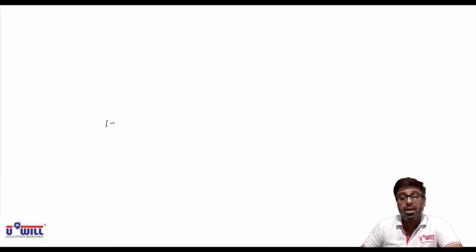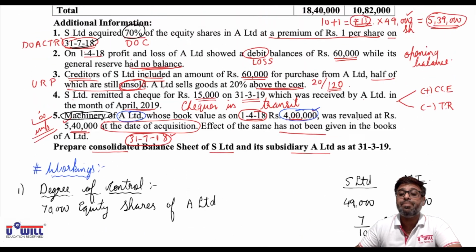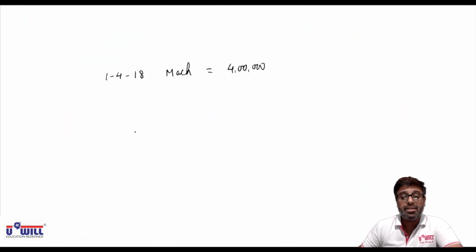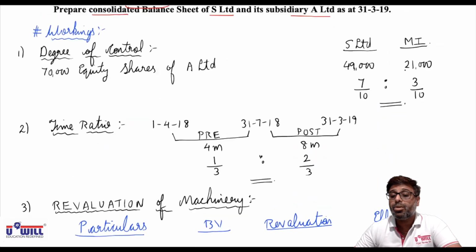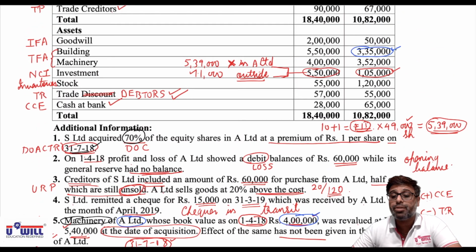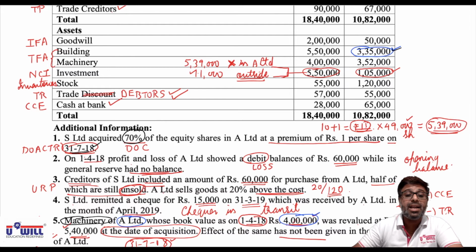Okay, on 1/4/18, beginning of the year, the value of machinery is 4 lakhs as per the adjustment 4, last adjustment, adjustment 5. And on 31/3/19, the value of machinery in the balance sheet is 3,35,000. Okay, what is the value of machinery in the balance sheet of A Limited? Sorry, it's buildings value 3,52,000, not 3,35,000.